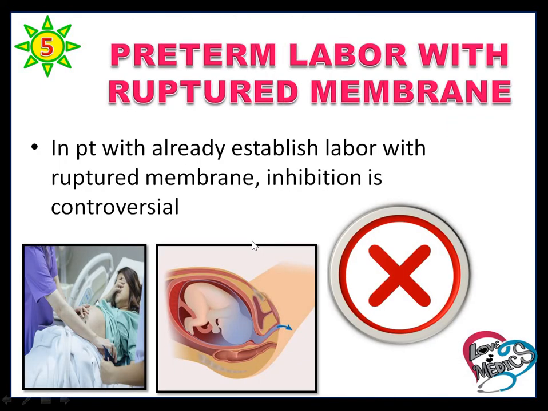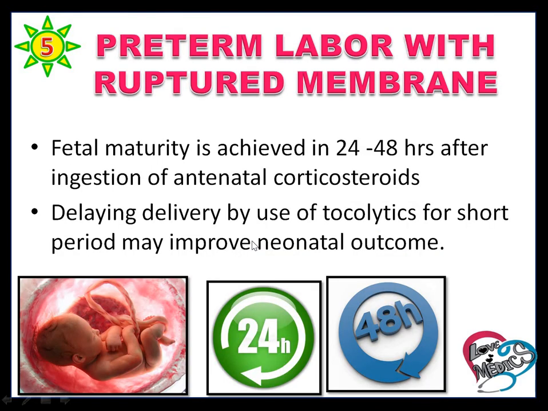If it is preterm labor with ruptured membranes, inhibition of labor is controversial, and we can give corticosteroids to improve fetal maturity in 24 to 48 hours, and then delay the delivery by using tocolytics for a short period only.